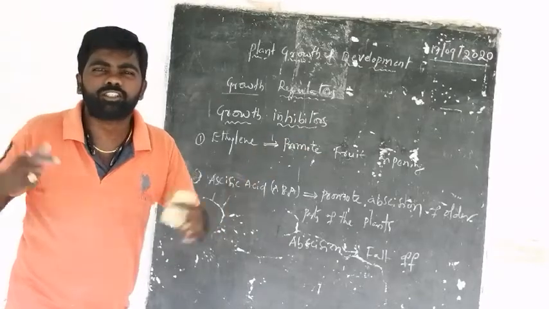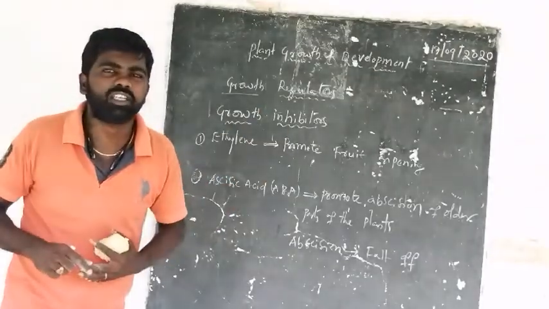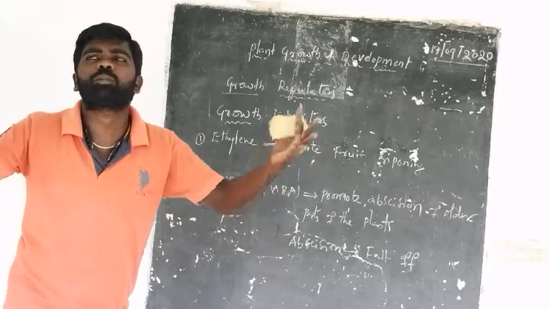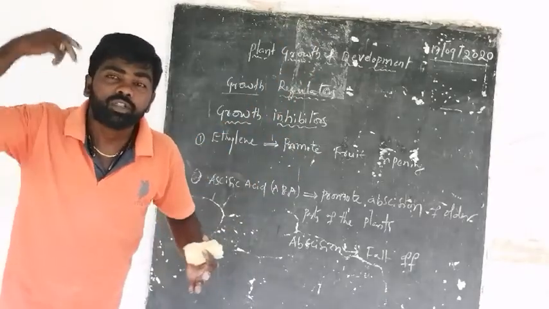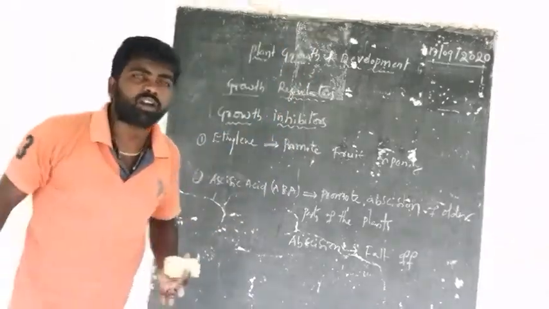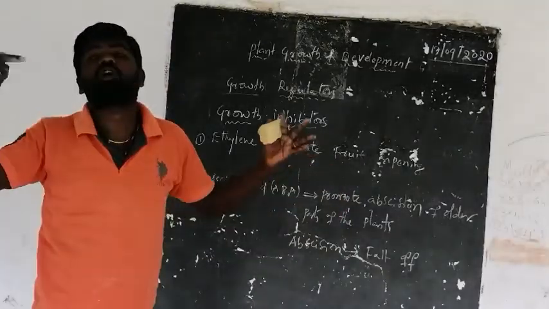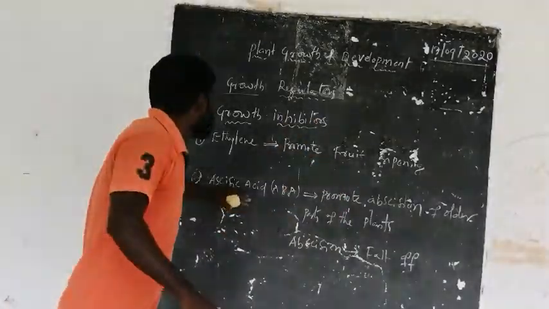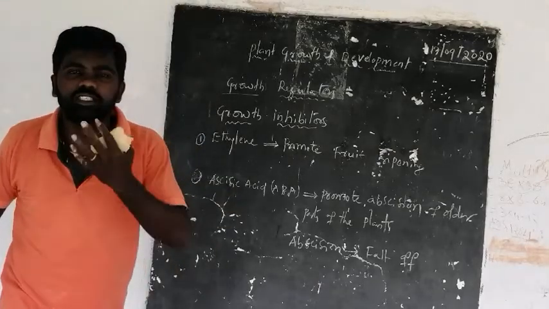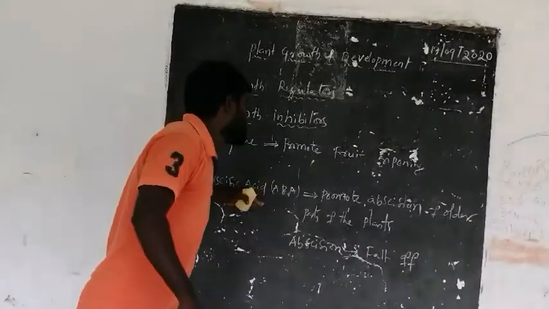There is no chlorophyll tissue. There is no chloroplast in those leaves, and those leaves are unable to perform photosynthesis. And so those leaves have to fall off, or they have to be removed from the plant body. And so the removal of the older parts of the plant body occurs by the use of abscisic acid.